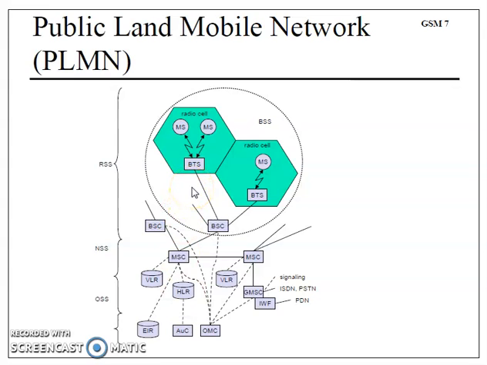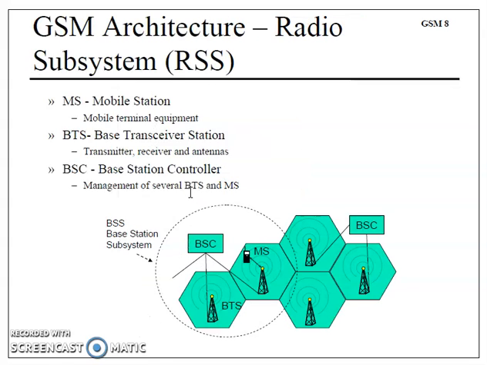Understanding the GSM architecture, the end user or subscriber or real mobile phone interacts directly only with the base trans receive system and not with its higher level hierarchy. Let us understand each block separately. Under the GSM architecture, RSS consists of mobile station, base trans receive system and base station controller, which is shown over here. A number of BTS can be controlled by one BSC, and one BTS can have a number of mobile stations.